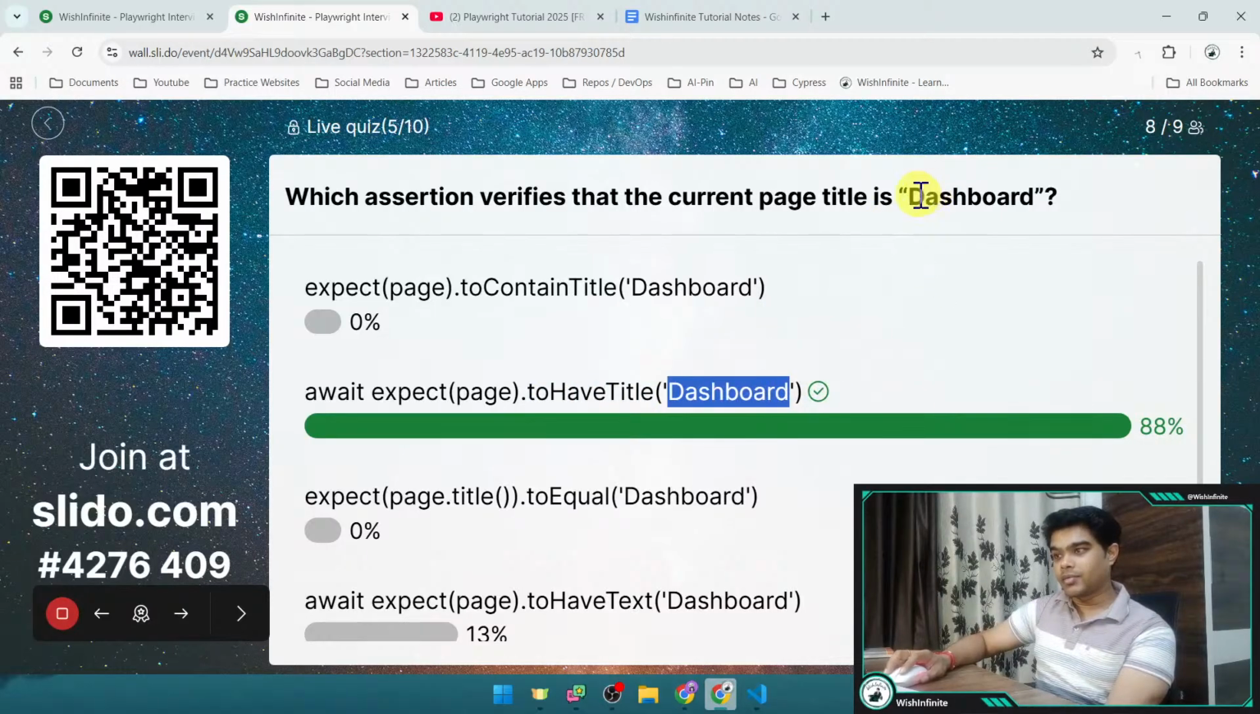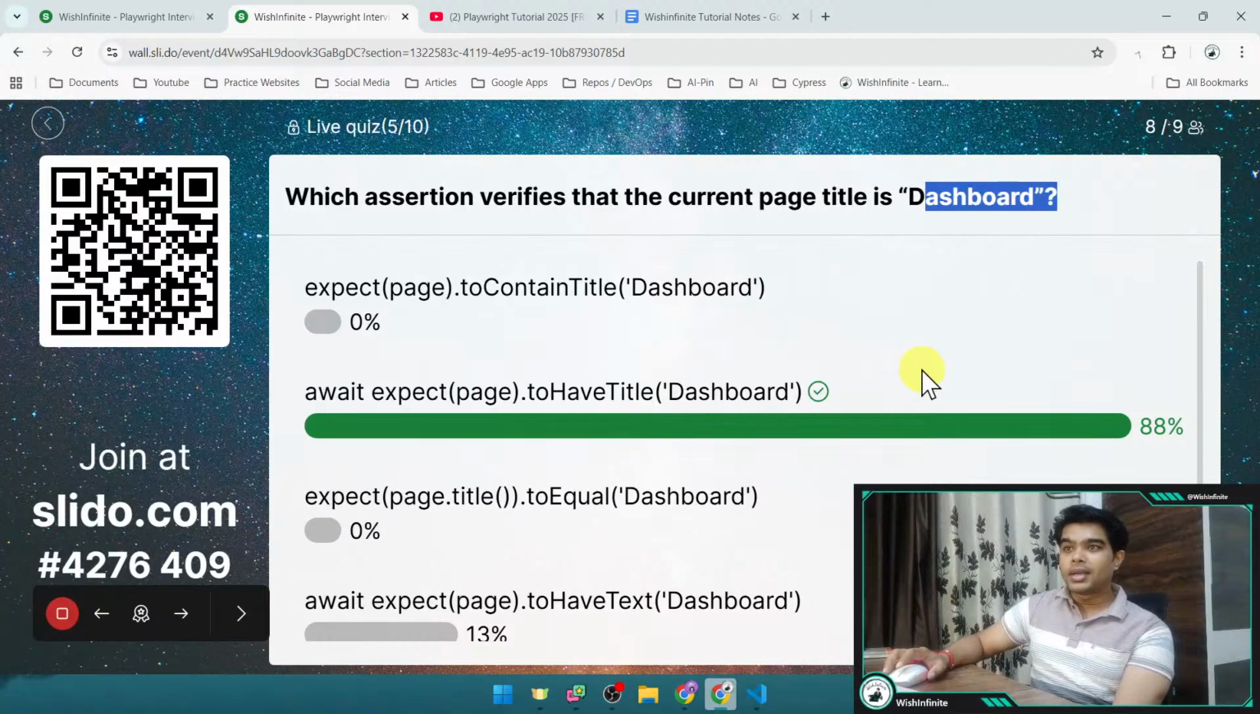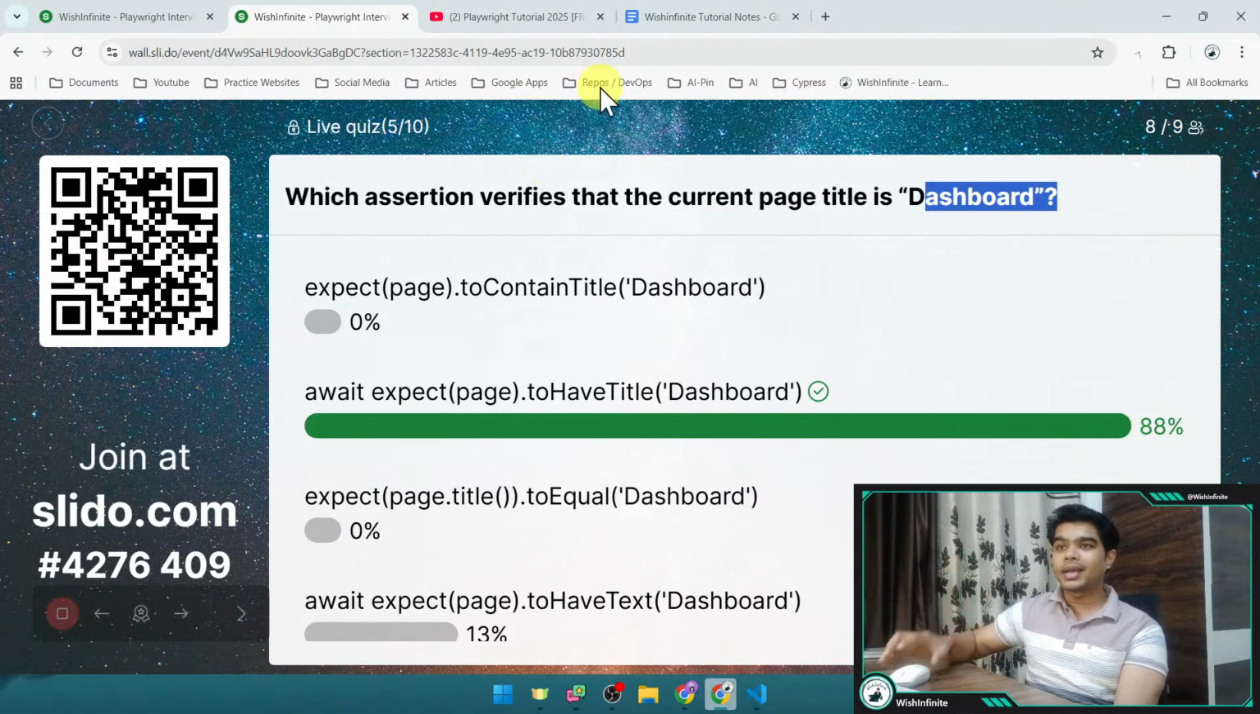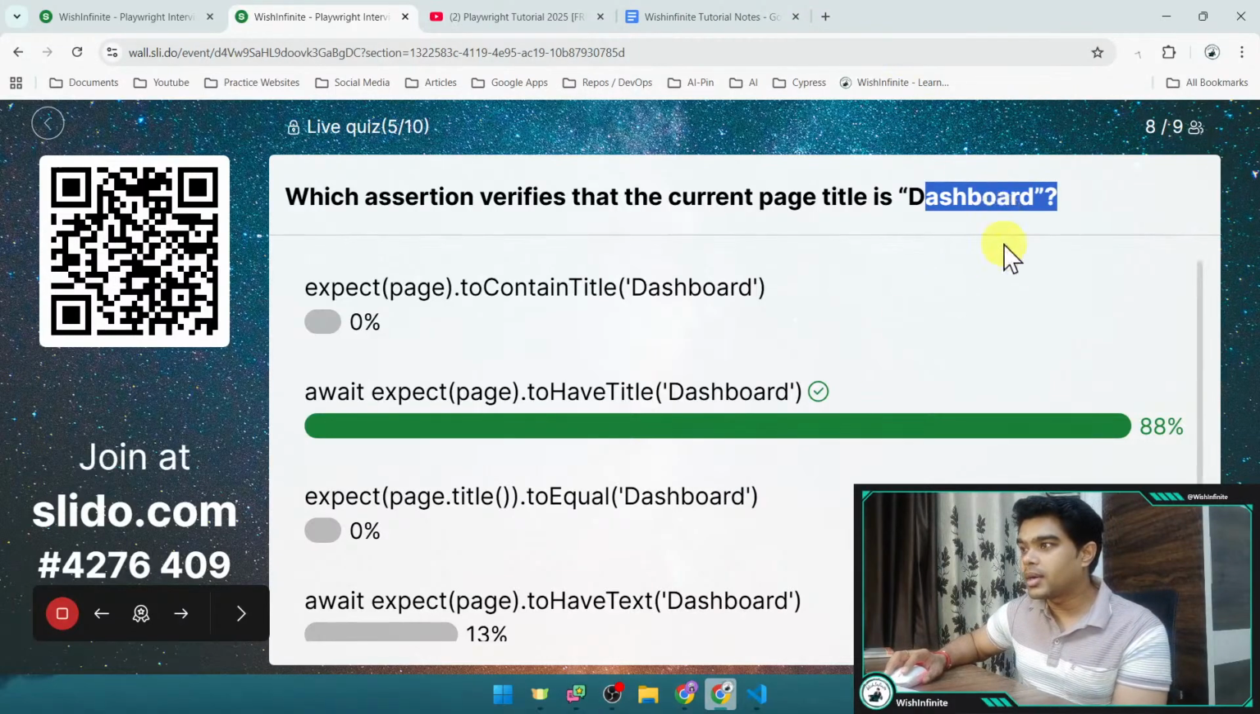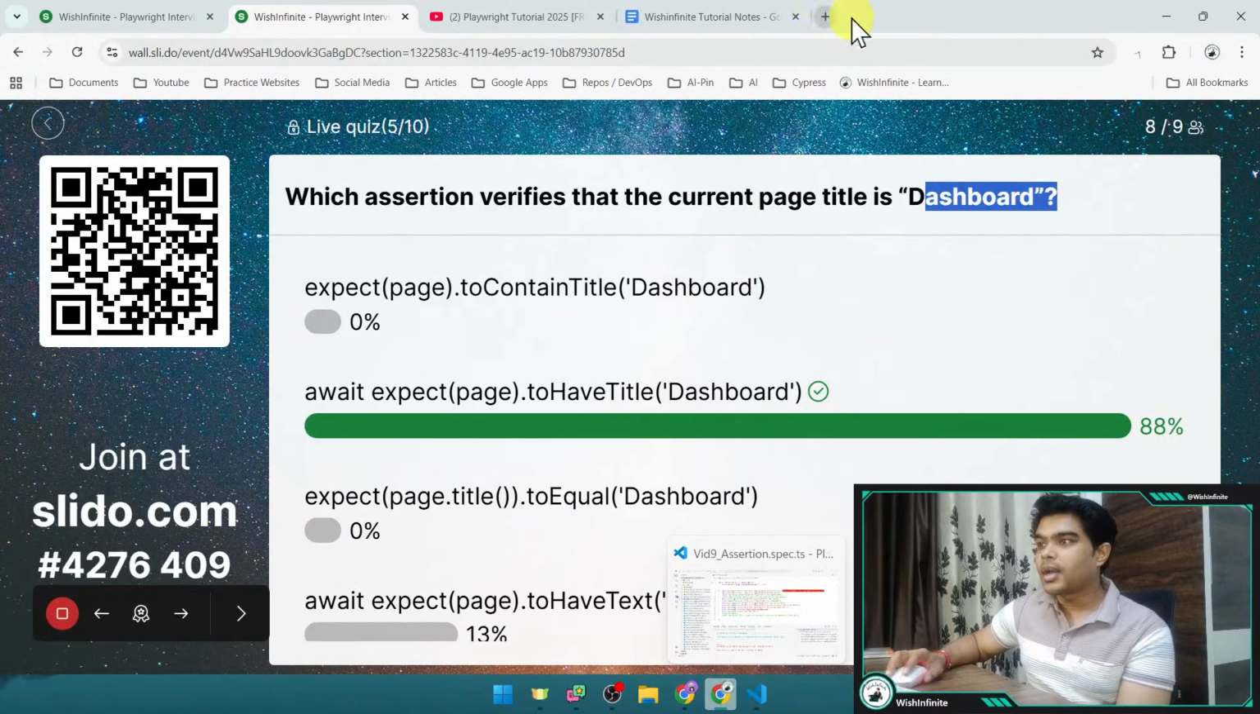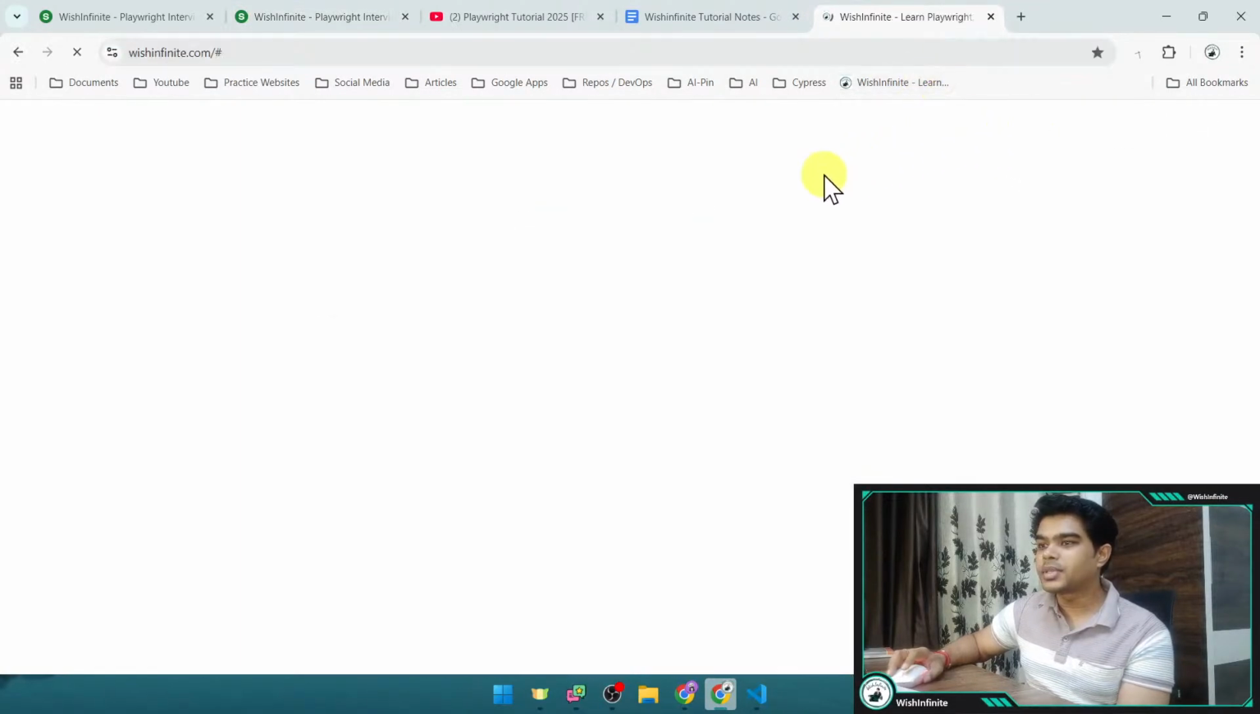Let's say here we wanted to validate dashboard. Similarly, for any other site, let's say Google, the title can be there, right? And for any other site there can be a different title, and we need to validate that, right?